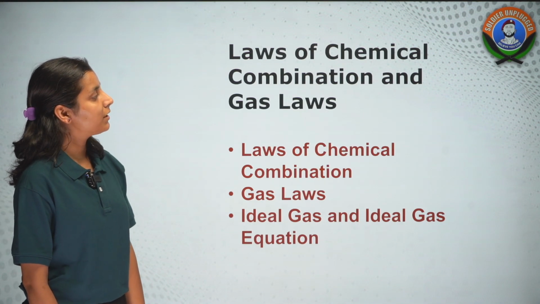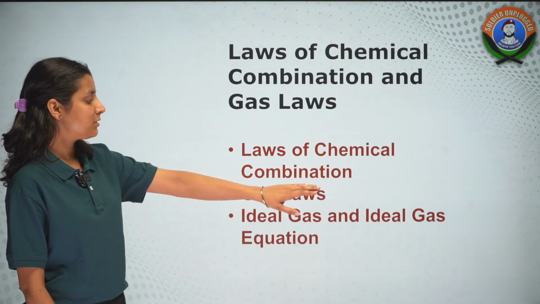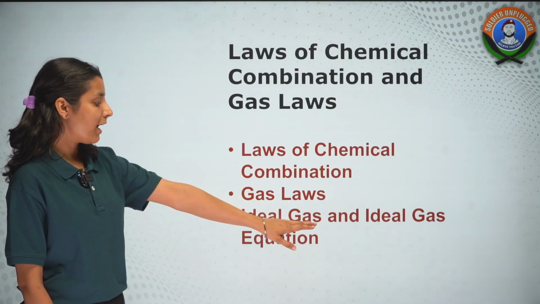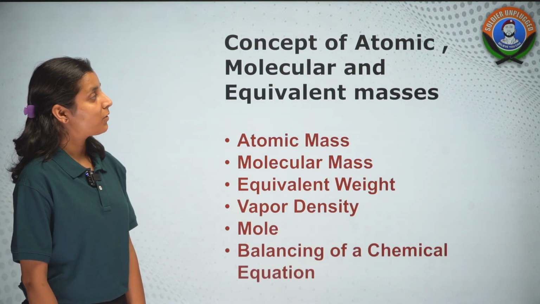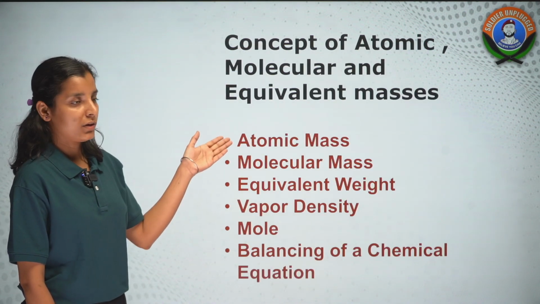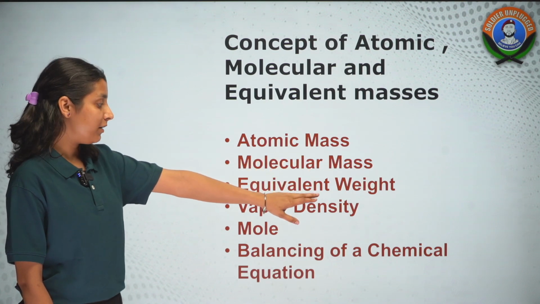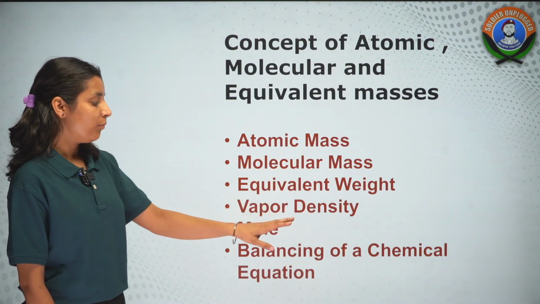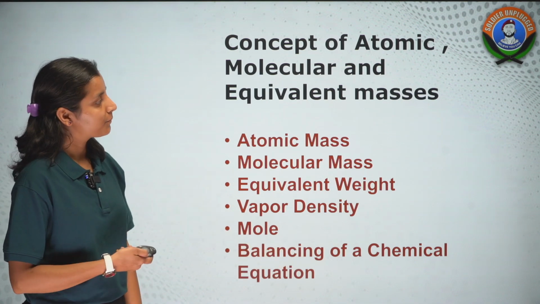Then we have laws of chemical combination and gas laws. In this we'll talk about chemical combination laws, gas laws, ideal gas and ideal gas equation. Then we have concept of atomic, molecular and equivalent masses. इसमें हम लोग atomic mass, molecular mass, equivalent weight, vapor density, mole concept, then balancing of chemical equations study करेंगे.